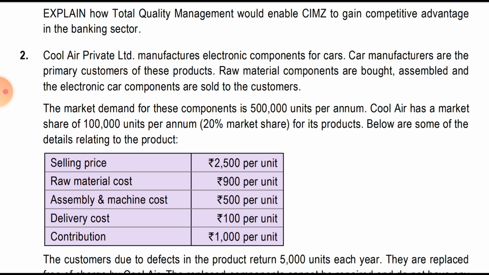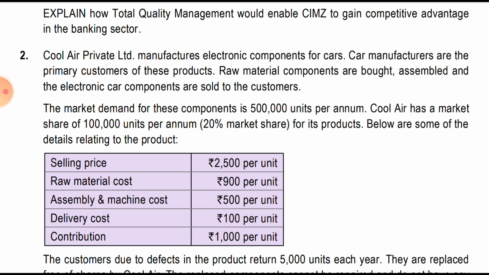Cool Air is a private manufacturer of electronic components for cars. The car manufacturers are the primary customers. So Cool Air is the manufacturer of the electronic components for the car, and the car manufacturers are the primary customers for this product. The raw material components are bought and assembled, and the car components are sold to the customer. The customer is the car manufacturer.